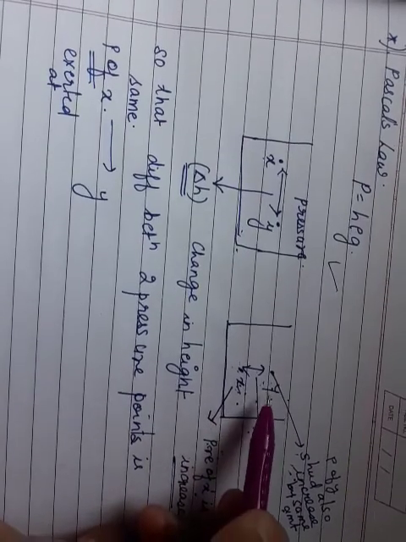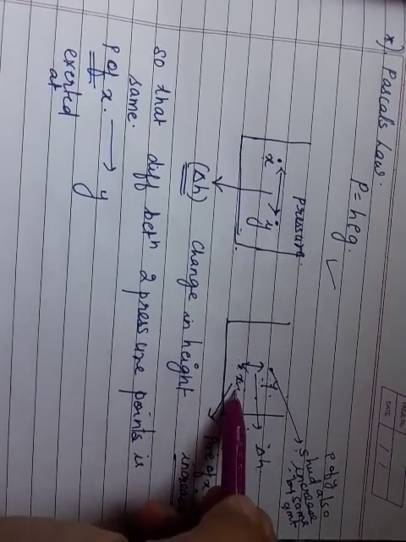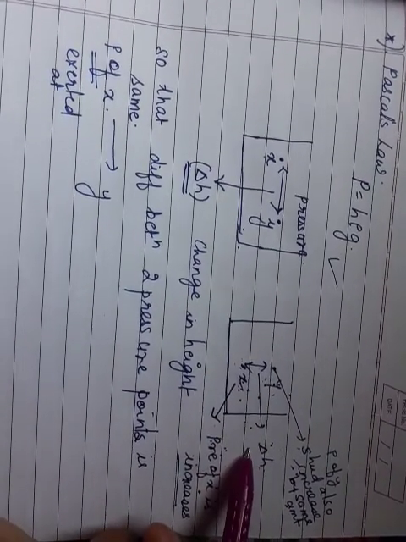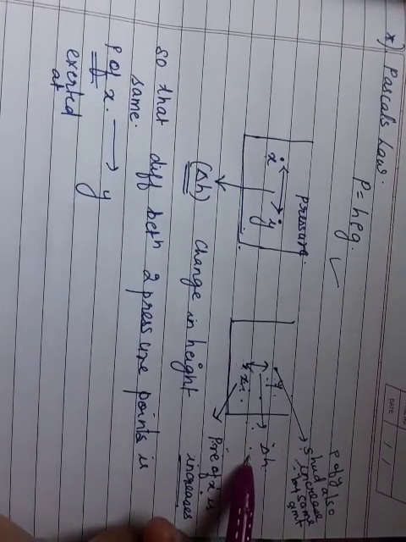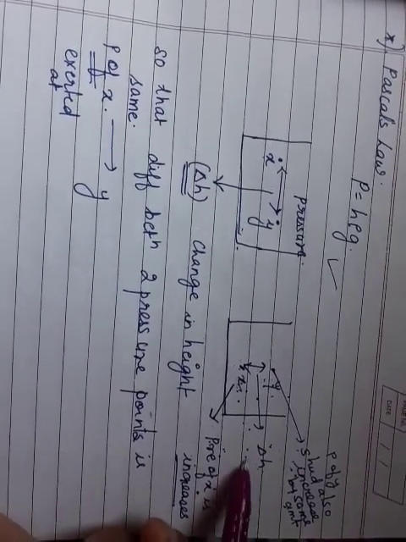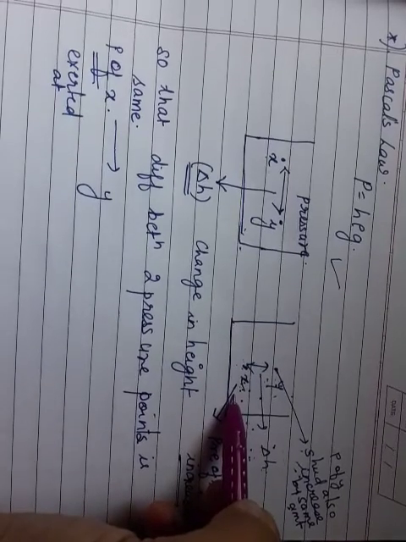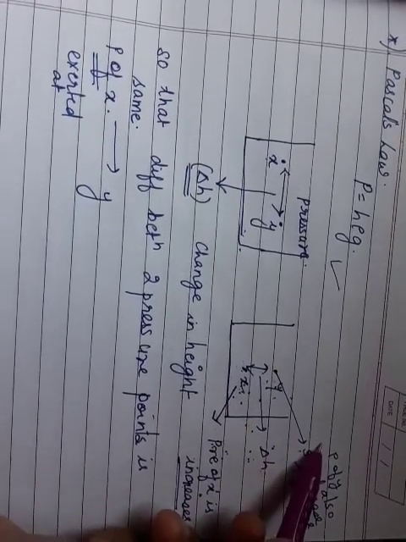Then we said that if I want to know the pressure difference between these two points, I should know the difference in their vertical heights. So if by some means the pressure of X is increased, Y should also increase by the same amount.